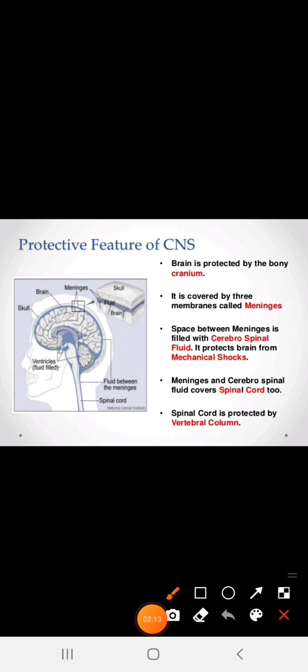So dear students, as you can see, this is one part of the human brain, and these are the protective features of the CNS, that is the central nervous system. The brain is protected by the bony part, that is the cranium. Bony means bone, and it is covered by three membranes called meninges. So dear students, a one mark question can be asked: what is meninges? The brain is covered by three membranes called meninges,